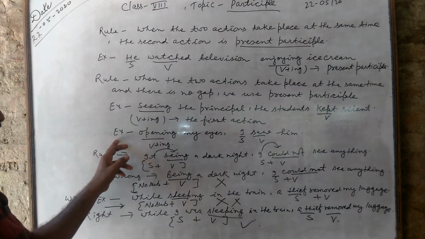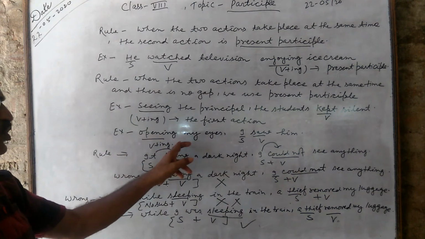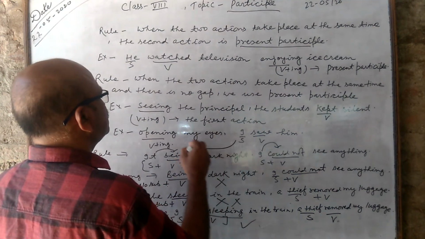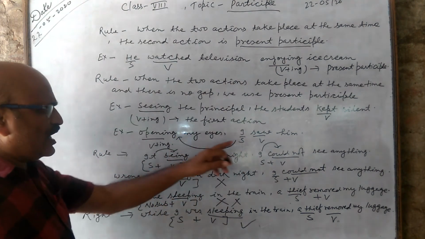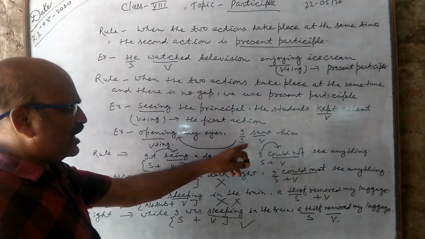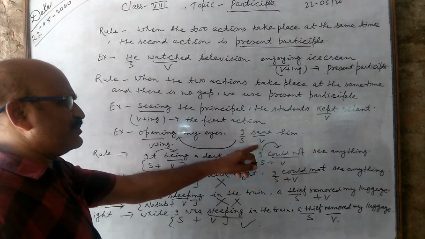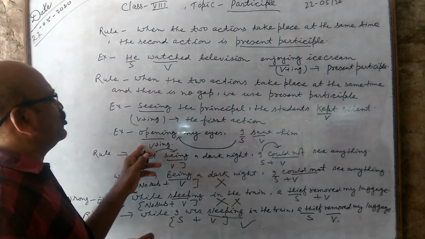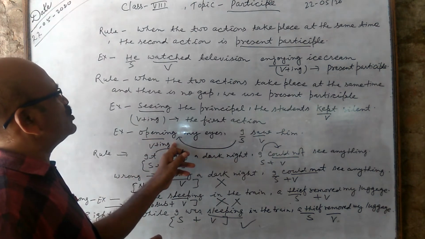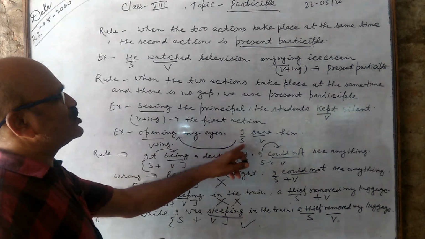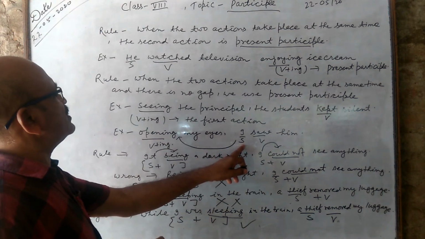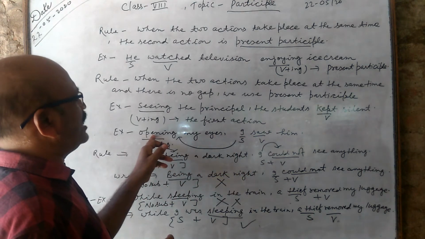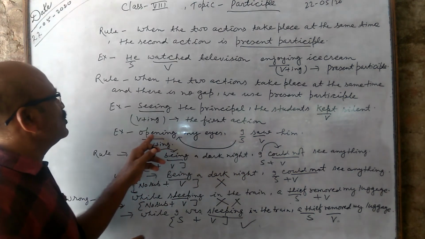I cannot write I opening my eyes. So two verbs here, opening has been used for I and saw has been used for I. So there are two actions, subject plus verb.